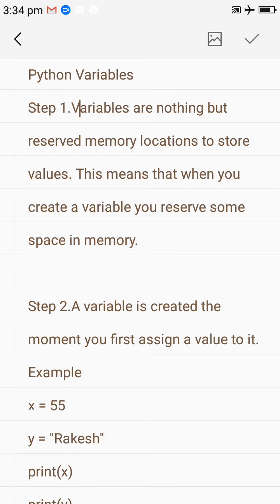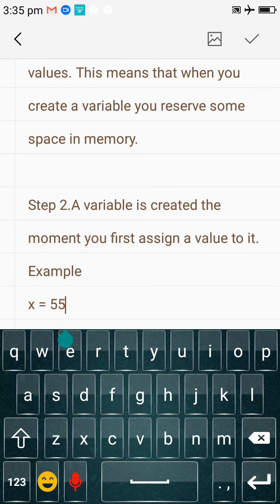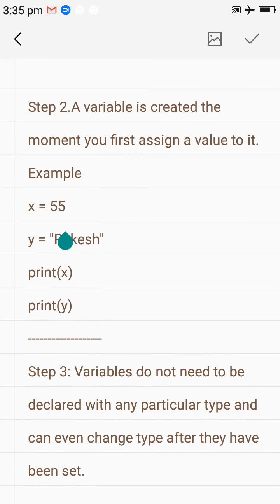Step number 2. A variable is created the moment you first assign a value to it. As I told you, when you assign any kind of value, at that moment the variable is created. For example, as you can see, x equal to 55. It simply means x is an integer kind of variable because we have assigned an integer value.